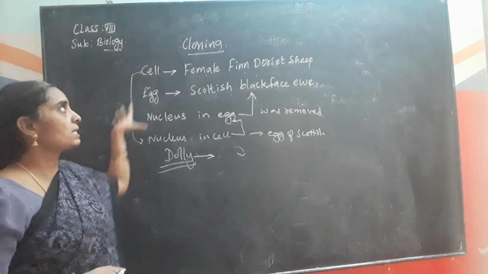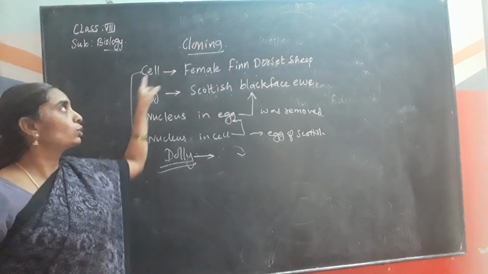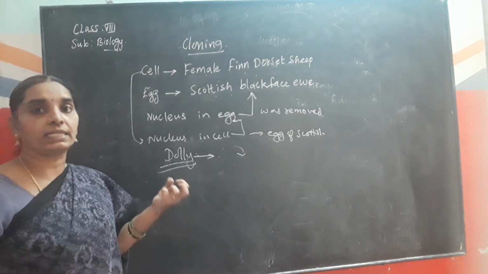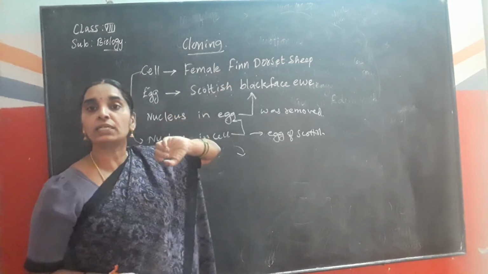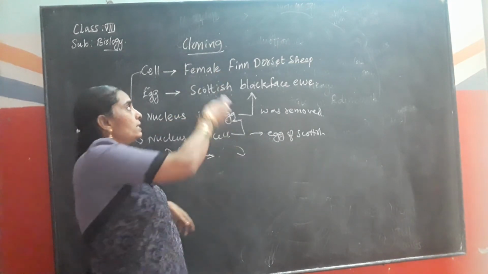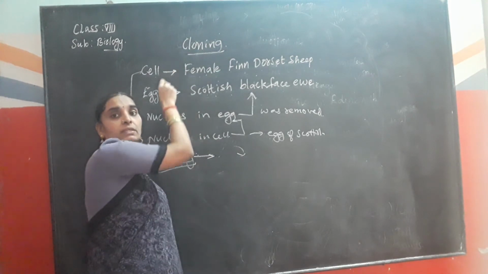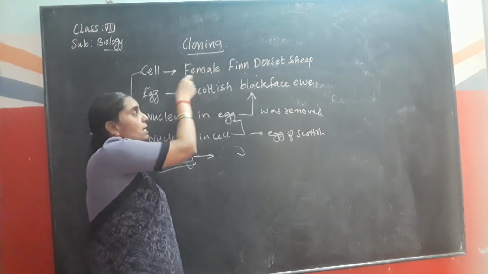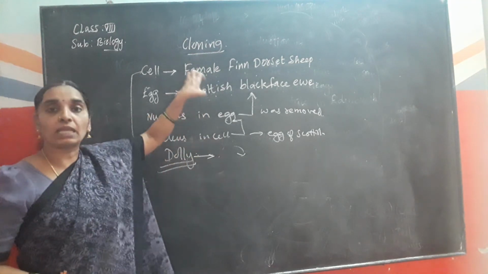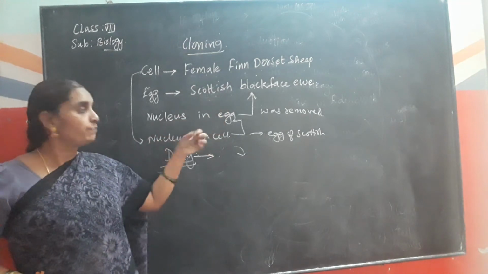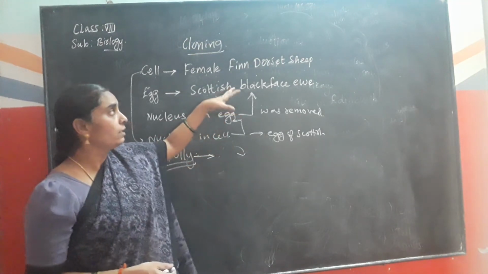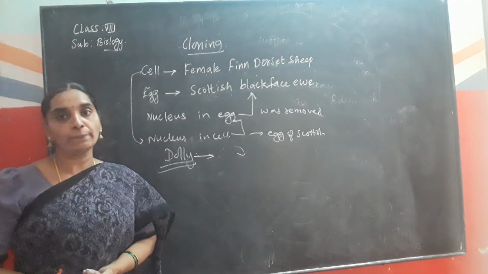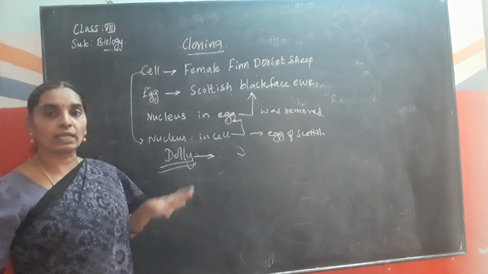Okay, children, so this is about reproduction through the cloning process, where the desired characters are produced. That is, it is the exact Xerox copy of the individual that is needed. The nucleus of the cell is introduced into the egg of the other animal in which the features are needed, so the features of that animal can be produced in the organism to be born through the cloning process. So this is about the cloning process, children.